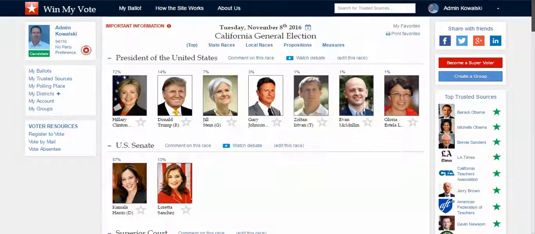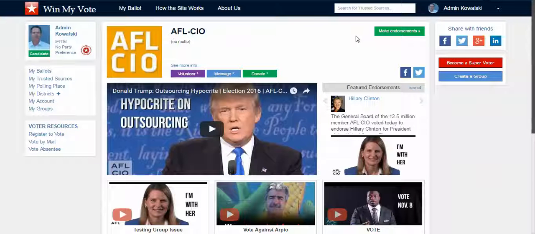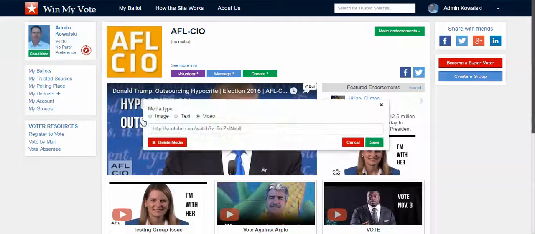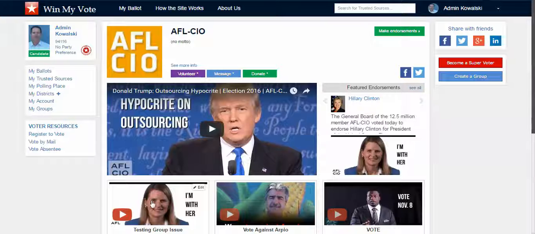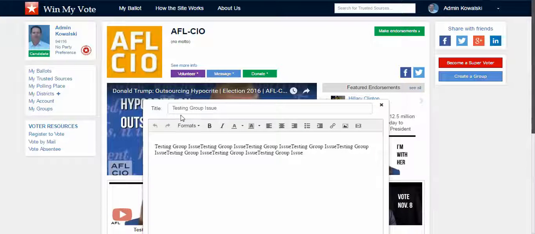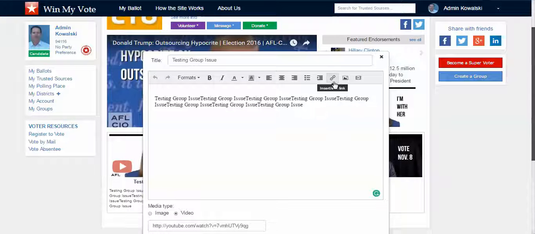So I'll give you a quick example. This is a group page for AFL-CIO, and it's real simple to build. You can see that I'm sort of in an admin mode. And you just click on this and you add your picture, and you can click here and you can add either an image or text or video, whatever you want to display in this big area here. We chose video. And then here you have these issue statements, and these are just, again, statements that you can build real simply by putting a title in there and putting text or images or links to videos or videos themselves in the body here.